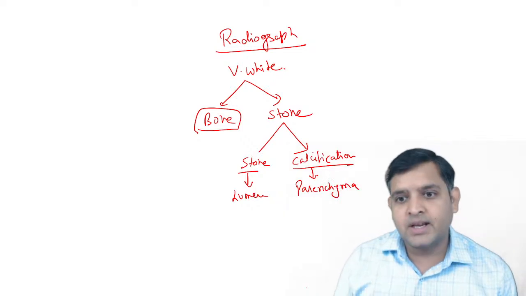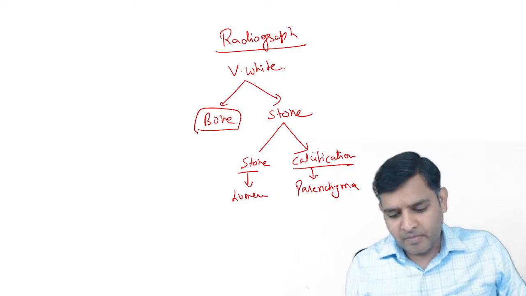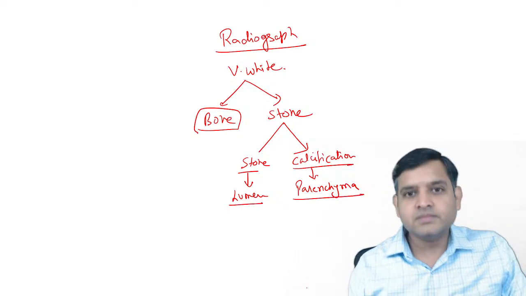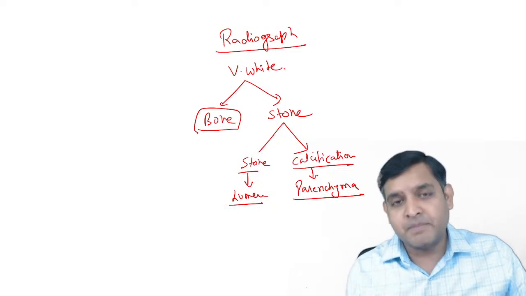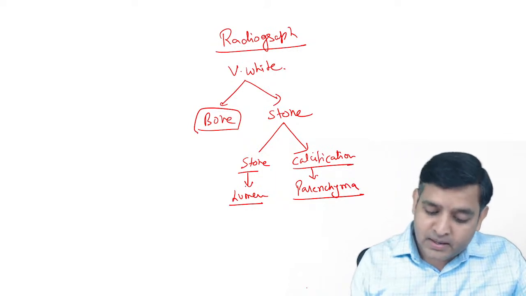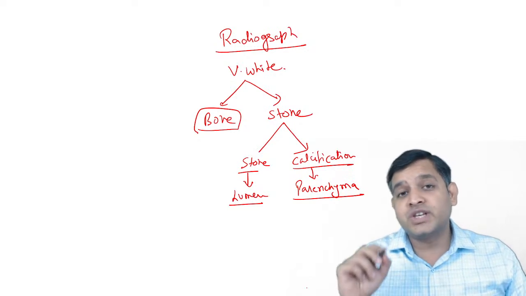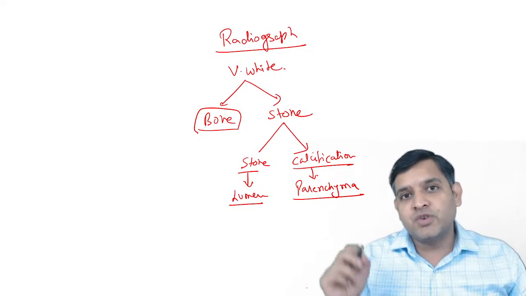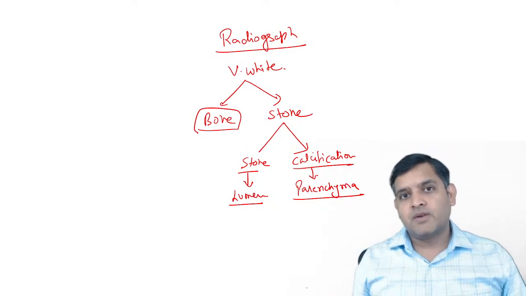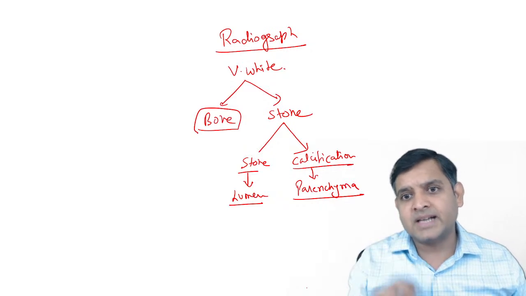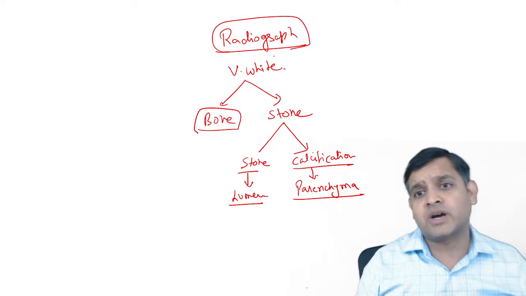Stone is present in the lumen. Calcification is present in the parenchyma. Okay. What will you see in the ureter? Stone. What will you see in the liver? Calcification. What will you see in the gallbladder? Stone. What will you see in the pancreatic duct? Stone. What will you see in the pancreatic parenchyma? Calcification.